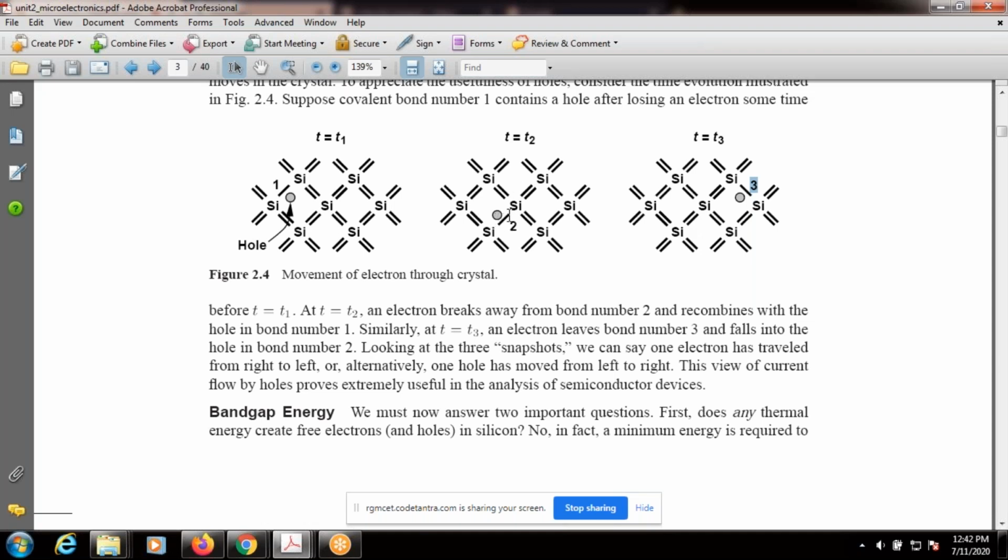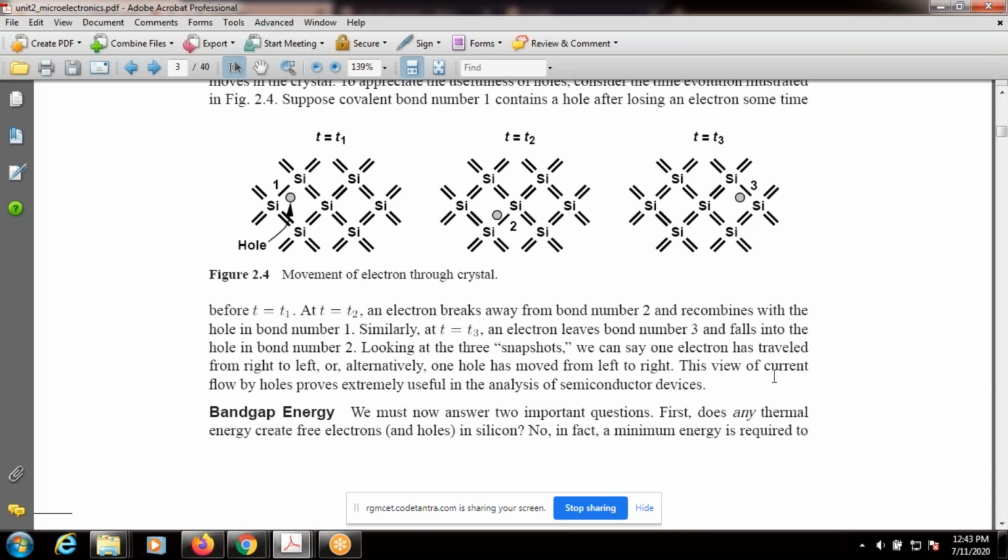Similarly, when bond number 2 is incomplete, that is, bond number 2 electron is free, that electron fills the incomplete hole in bond number 1. So what is the movement here also? Right to left. When an electron moves from right to left, the hole moves from left to right.